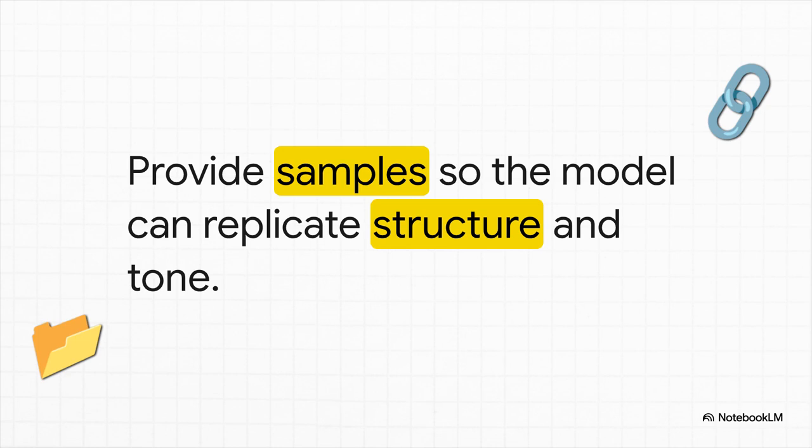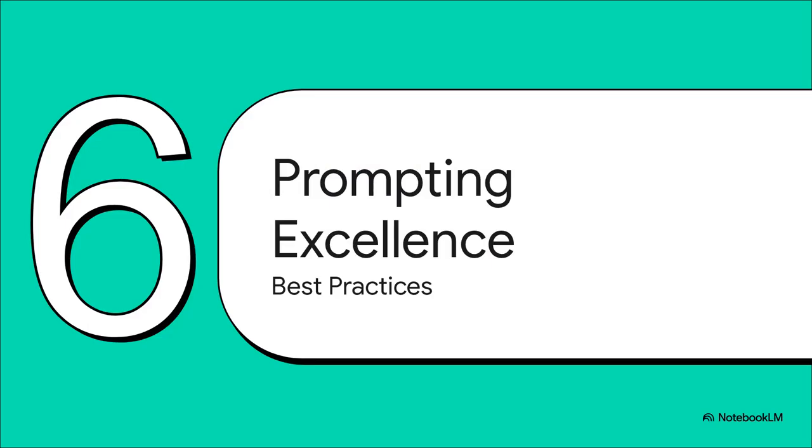Finally, we reach the last I, which stands for input data. This means providing samples, things like pages, sheets, slides, or even tool access, so the model can replicate your ideal structure, tone, and logic. Giving it a sample of an ideal response is incredibly effective. It helps the AI with classification, pattern matching, and accurately imitating a specific writing style. So instead of trying to intricately explain the tone you want, you just give the AI an example and basically say, hey, match this.